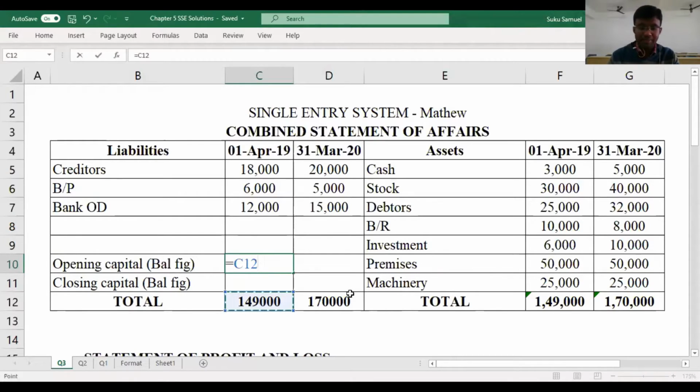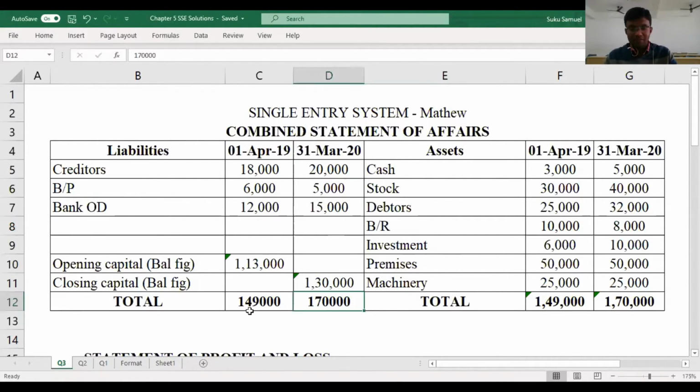So the total on the asset side is 1,49,000, which means the liability side total should also be 1,49,000. However, we have to calculate what is the balancing figure. So let's quickly calculate the balancing figure. The balancing figure here is 1,13,000, and let's calculate for the second year's value, and that is 1,30,000.